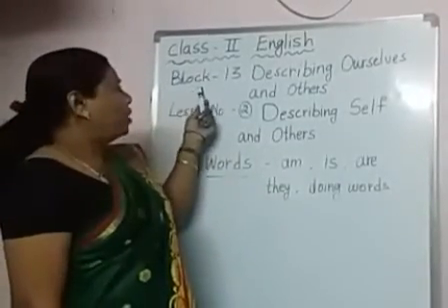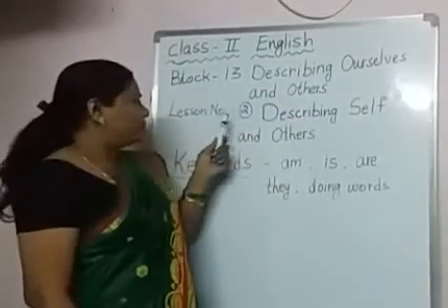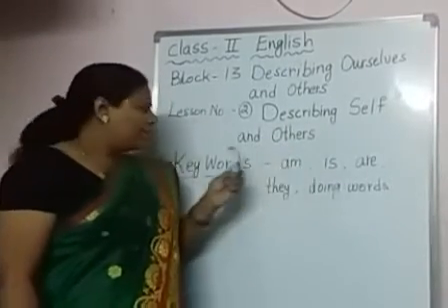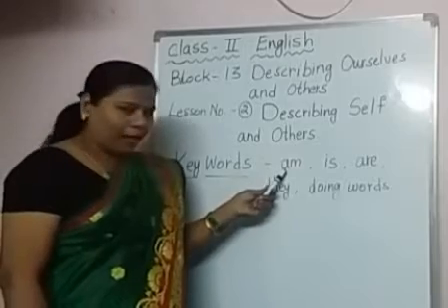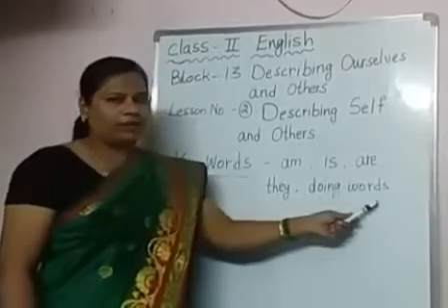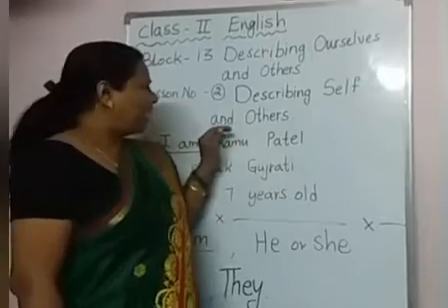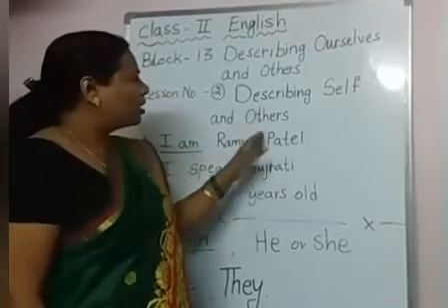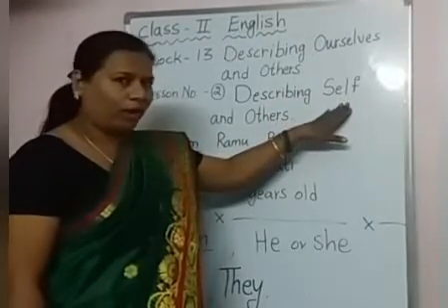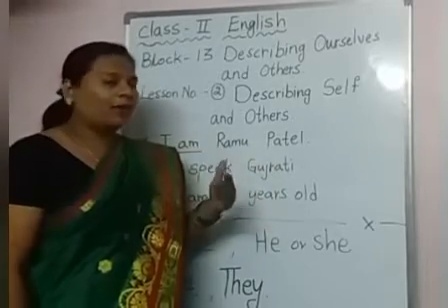Children, we are in block 13 describing ourselves and others. Lesson number 2 is describing self and others. Keywords are am, is, are, they, doing words. Yes children, today our topic is describing self and others. I will explain what are the words we use when we are describing ourselves, children. And what are the words we use when we are describing others.